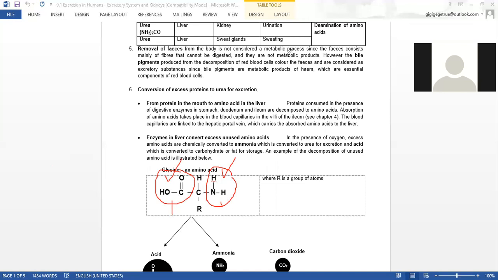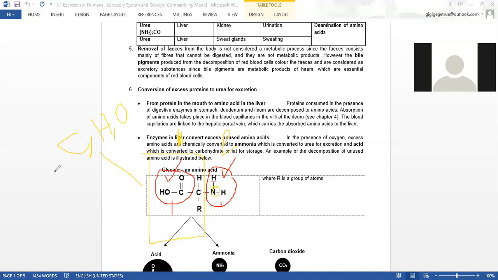If you look closely, this part is made up of CHO. When we break down excess amino acid, we break it down into part 1, which is made up of CHO, and part 2 that contains nitrogen.